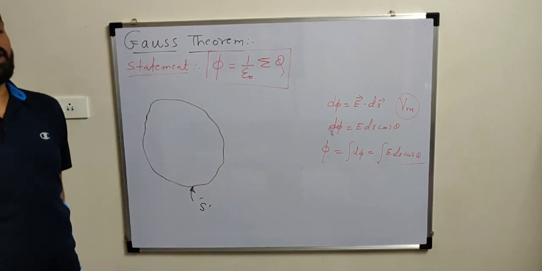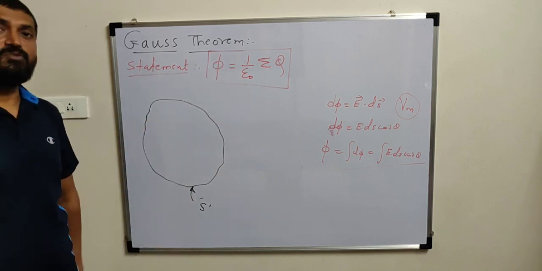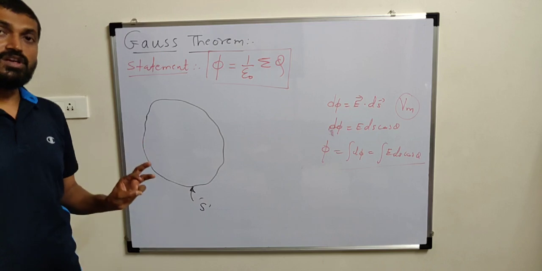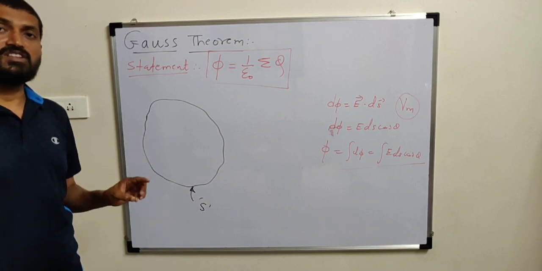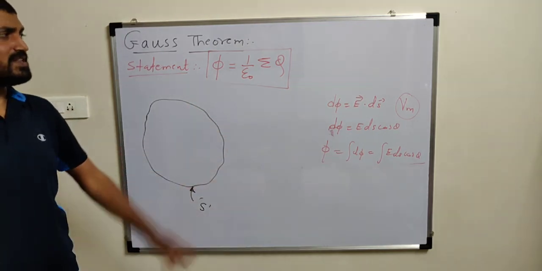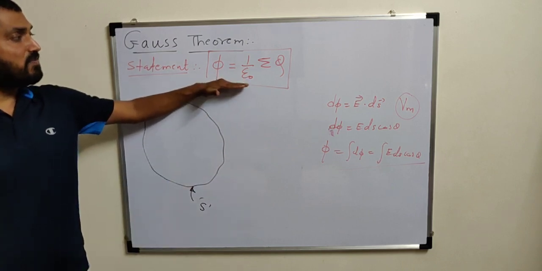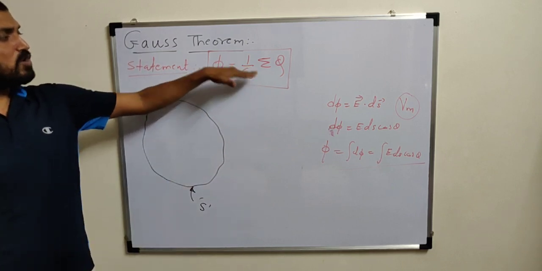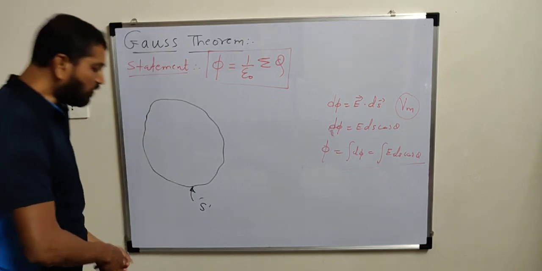And this concept will be required to get formulae for intensity near a linear charge, surface charge, and volume charge. How, we are going to discuss later. But first of all we are going to verify this statement: phi is equal to 1 upon epsilon 0 sigma q.